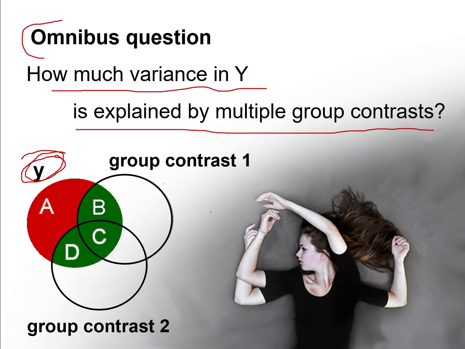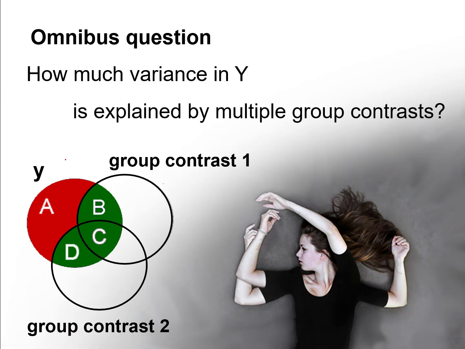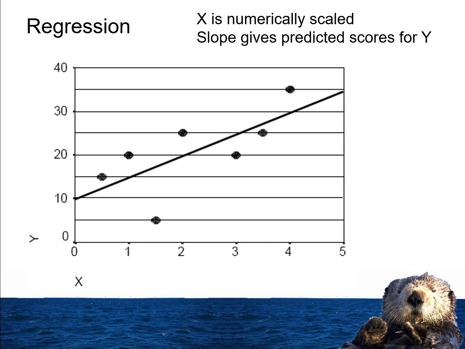If I have 3, 4, 5 groups, if I have more than 2 groups, I'm going to ask this general question, is there a difference between groups? Technically, what we're asking is, how much variance in y is explained by all the contrasts taken together, all the contrasts I can make? And the way that I answer this omnibus question when I'm making comparisons between more than 2 groups is very similar to how we answered the omnibus question when we were doing multiple regression. We're just going to make a little bit of a tweak to our approach. So let's see how this works. Recall when we were doing regression, we had an x variable as our predictor and y as the outcome.